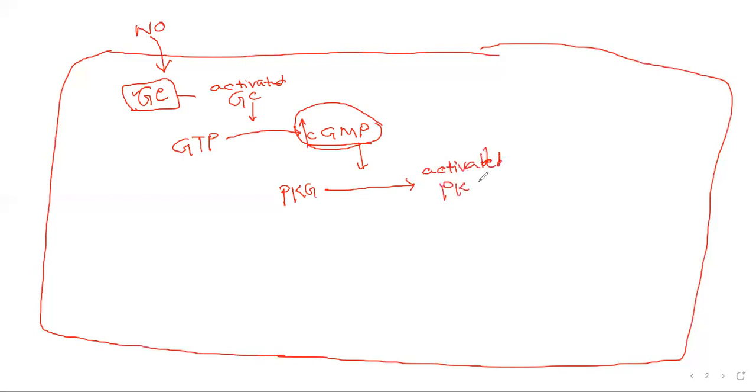Activated protein kinase G, let's look, as it is a kinase, kinase enzyme means it deals with phosphate. Either it adds phosphate or it dephosphorylates another enzyme.